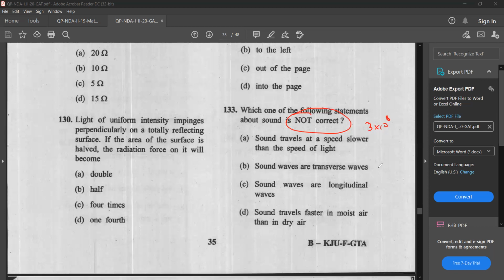Now, sound waves are transverse waves. That is wrong. Sound waves are actually longitudinal waves, not transverse waves. Now, sound travels faster in moist air than in dry air. That is correct because sound requires a medium to travel. If more particles are there in the medium, it travels faster. Moist air has water droplets, so the speed will be more. So that is also correct. So the wrong statement is option B.